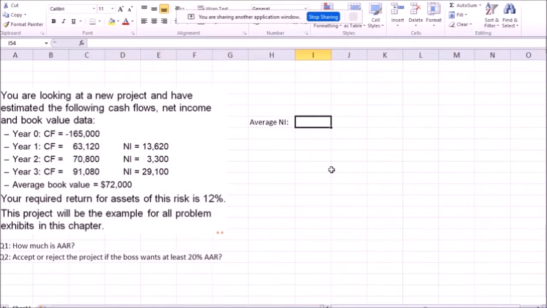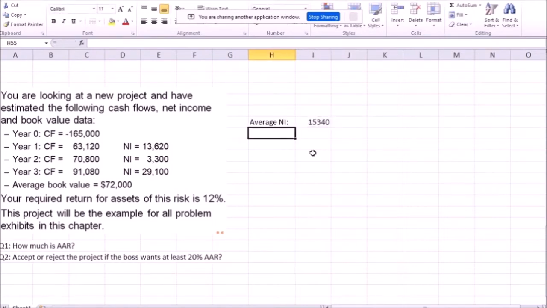Okay, so let's calculate average net income. It's going to be the 3 levels of net income for the next 3 years, 13,620 plus 3,300 plus 29,100. All of that divided by the number of years, that's 3.